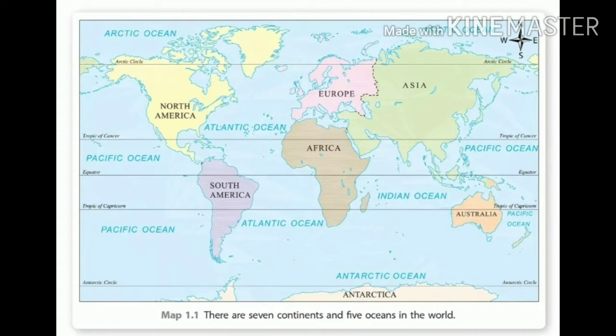Children, let me tell you, on the earth there are 7 continents and 5 oceans. They are North America, South America, Europe, Africa, Asia, Australia and Antarctica. And the 5 oceans are Arctic Ocean, Atlantic Ocean, Indian Ocean, Pacific Ocean and Antarctic Ocean.